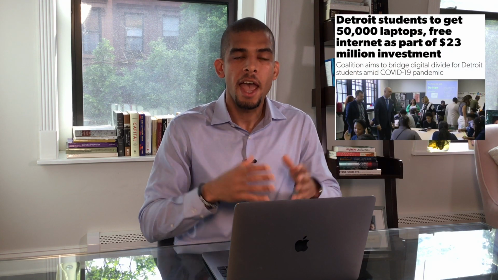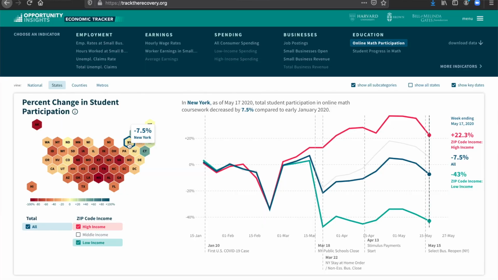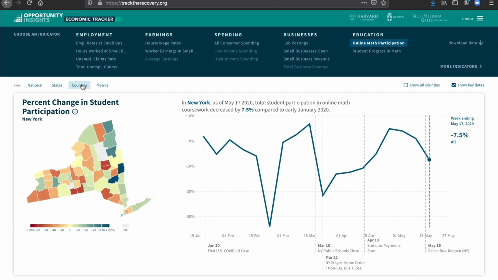In my community in Detroit, where I served in the mayor's office, there's been an initiative to make sure that every student in the Detroit public school system has access to free internet and a laptop to ensure that the digital divide is not worsening this crisis in the most vulnerable communities. This tool allows us to pinpoint which places might be struggling most to keep their students and their families engaged.